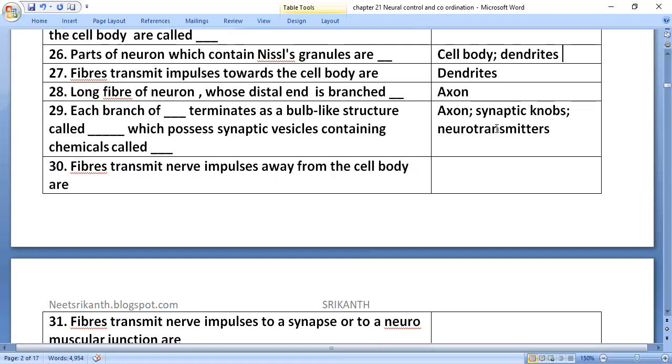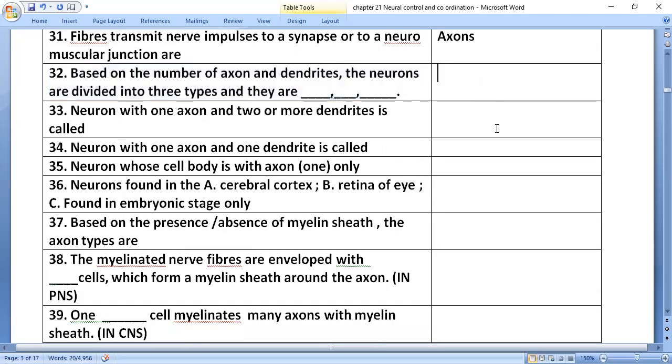Fibers that transmit nerve impulses away from the cell body are axons. Fibers that transmit nerve impulses to a synapse or to a neuromuscular junction are axons.